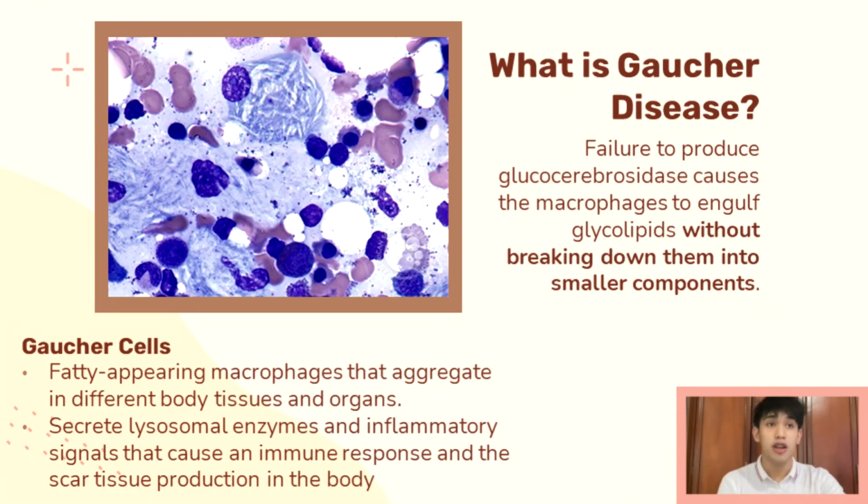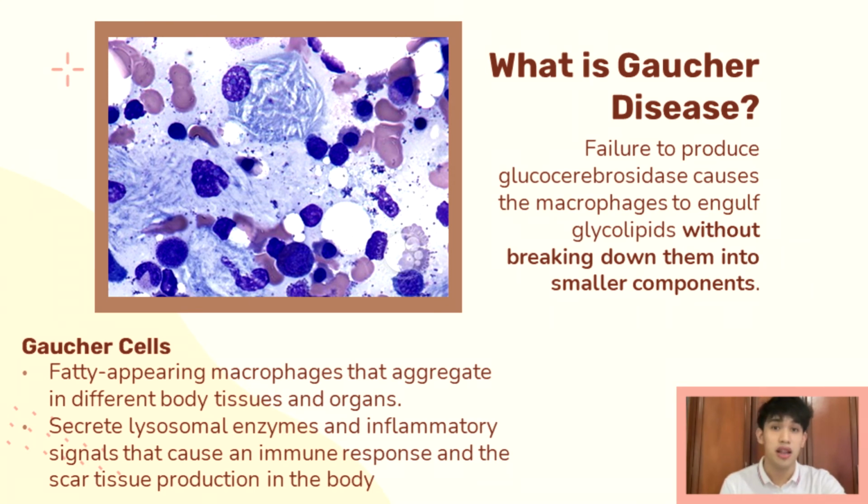A patient with Gaucher disease would fail to produce enough glucocerebrosidase, or have a lack of activity of glucocerebrosidase, causing the macrophages to still engulf glycolipids. However, their lysosomes are unable to break down these fats, or glycolipids, into smaller components, causing an accumulation or storage of fats in these cells. These cells then will appear swollen, fatty, or tissue-like, and hence they are called Gaucher cells.